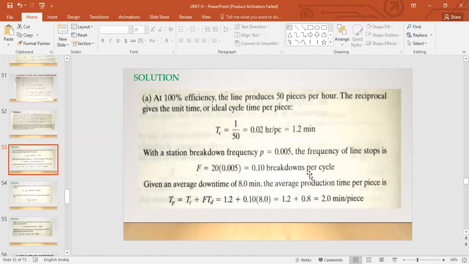So you see how much is the difference. Ideal cycle time says you can have every piece within 1.2 minutes. But if you consider the downtimes also, malfunctions, etc., all of the other reasons, you have an average production time, right? Instead of 1.2 minutes, because of practical reasons, you are having it at 2 minutes per piece. So that's what it means. Okay, TP, we have calculated the average production time per piece. Clear or doubts?